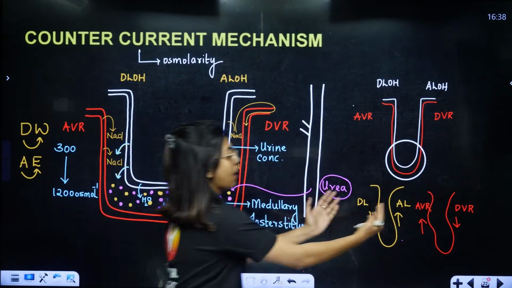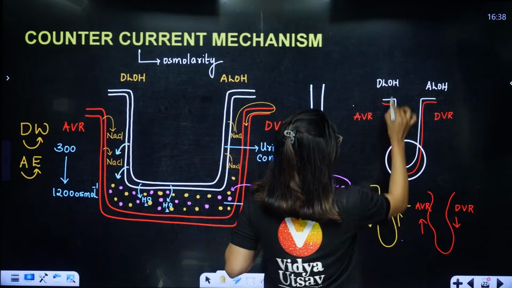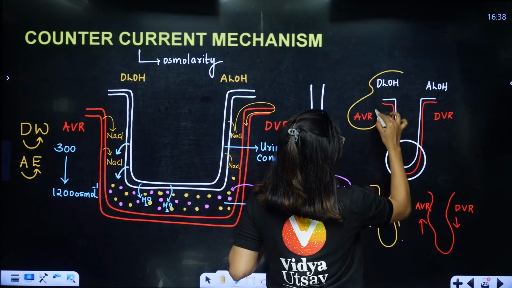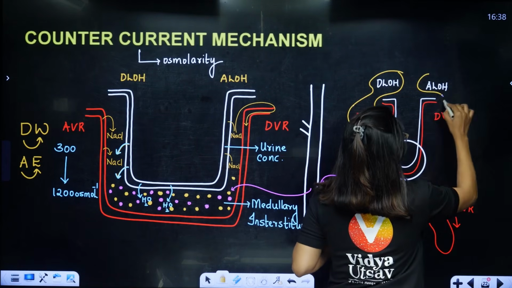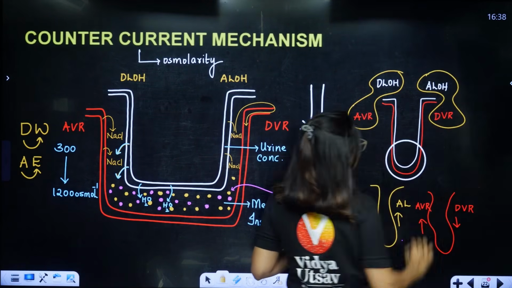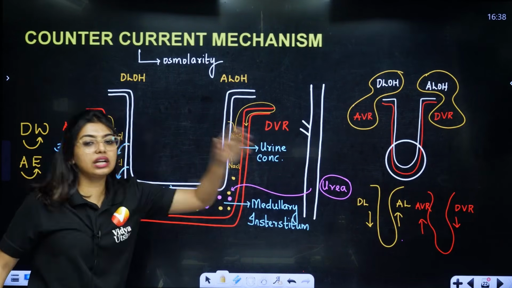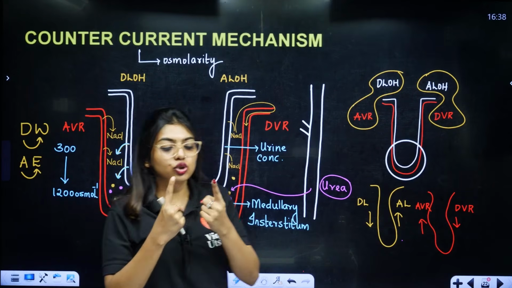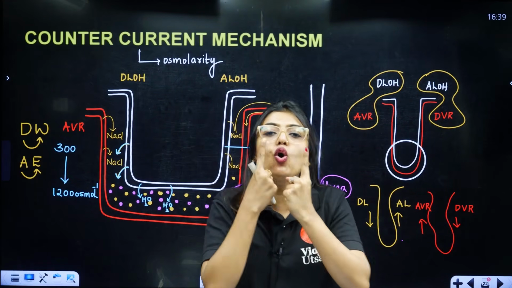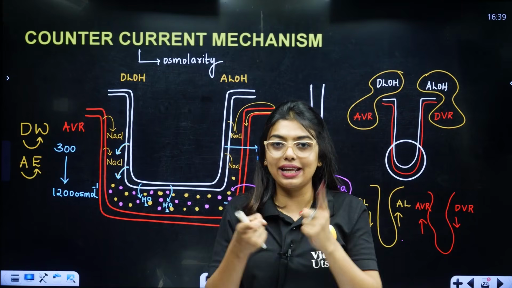So if I combine both, then this becomes a counter current mechanism. That means this too will have a counter current mechanism, because the fluids will be flowing in opposite direction. This too will have a counter current mechanism. Okay. So basically how many counter current mechanisms? This one, 2, 3 counter current mechanisms. That means counter current is when 2 tubes come in close proximity with each other and the fluids flow in opposite directions.